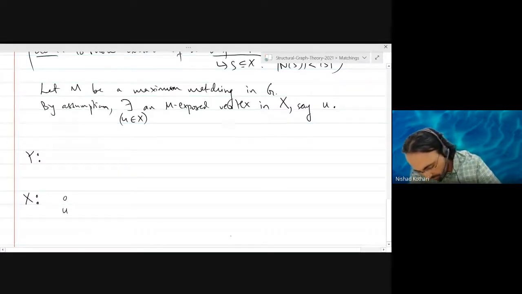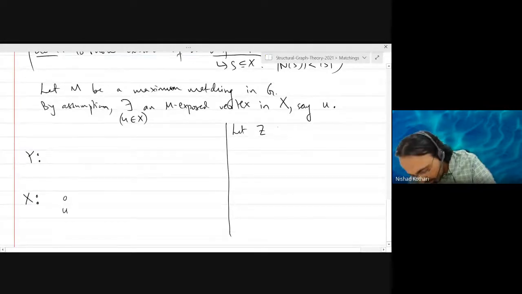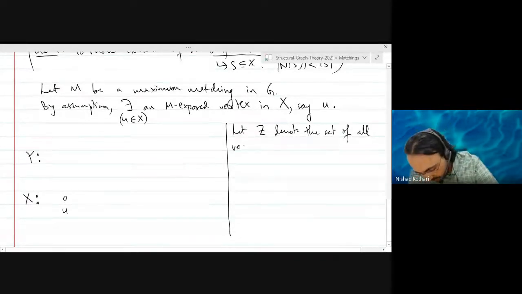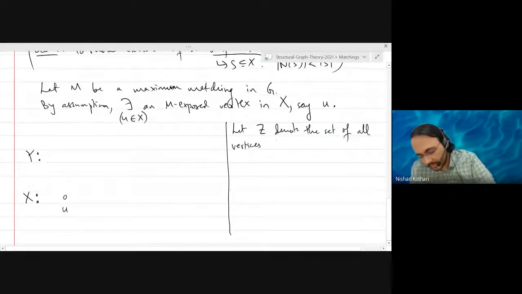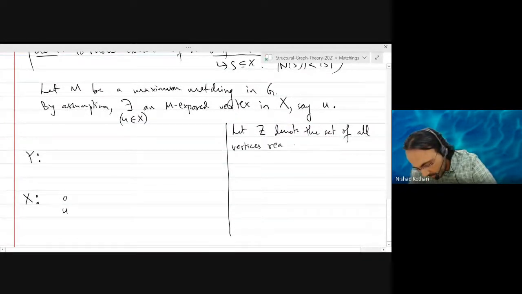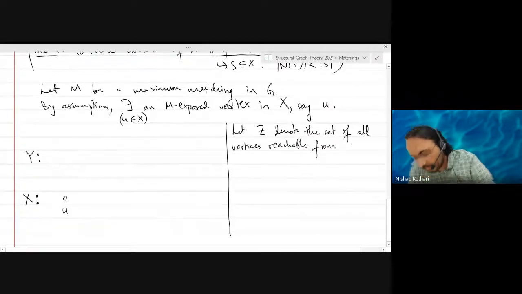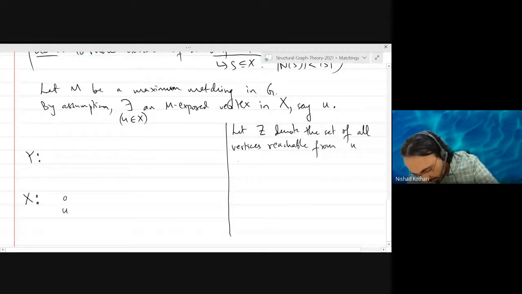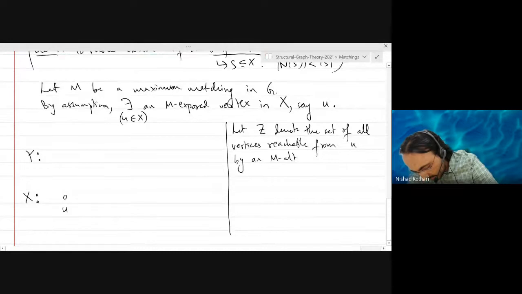So let Z denote the set of all vertices reachable from u by an M-alternating path.